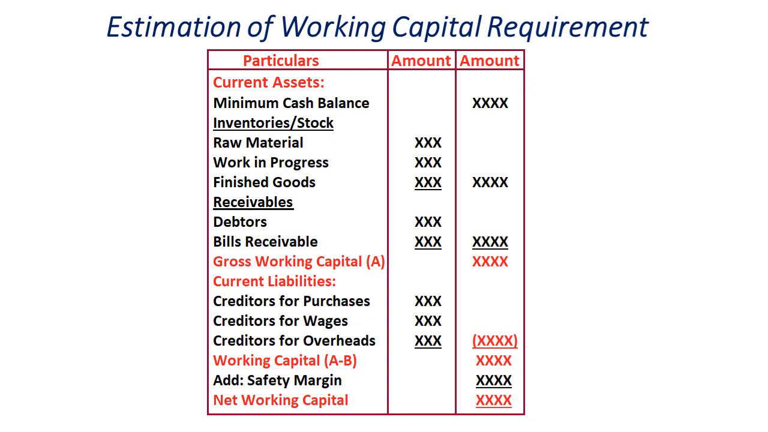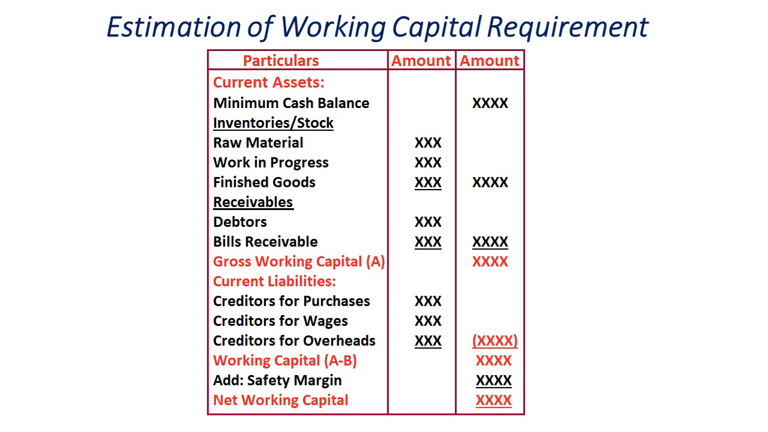To this working capital we will add our safety margin, also called contingency. In the sense, estimations may go wrong, as I told you. In future there may be a change in prices. Therefore we add a certain margin amount, so that the organization faces no difficulty if the prices or labor charges increase. That is called safety margin. Once we add the safety margin, the resultant figure is called net working capital. So this is the table we use for solving the problems.